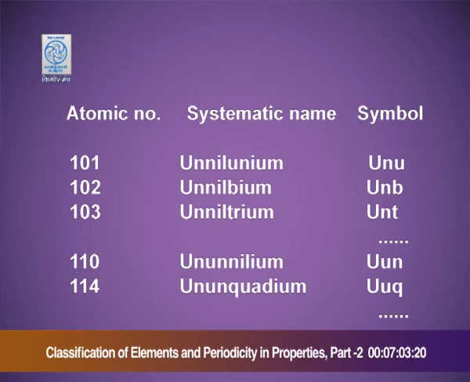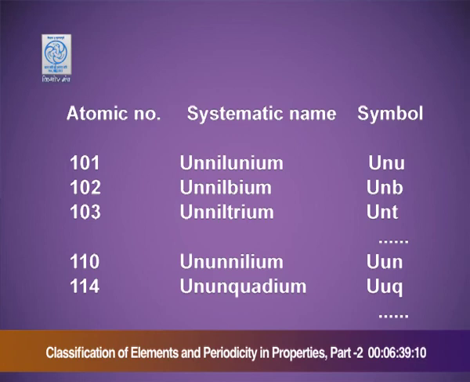Now I am taking one more example, atomic number 110. 1, un, again 1, so again un. For 0, it will be nil, and the ending of the name by ium. The complete name will be un-un-nilium.